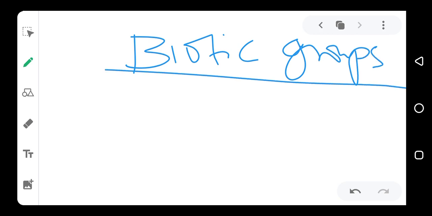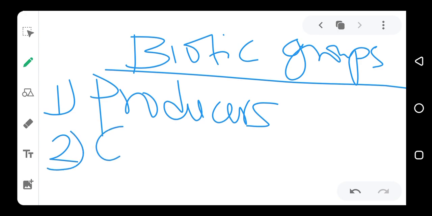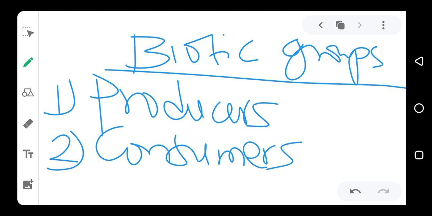Okay, so the groups we have in the biotic factor, or the biotic components, include number one, what we call the producers. Number two is what we call the consumers. Number three is what we call the decomposers.